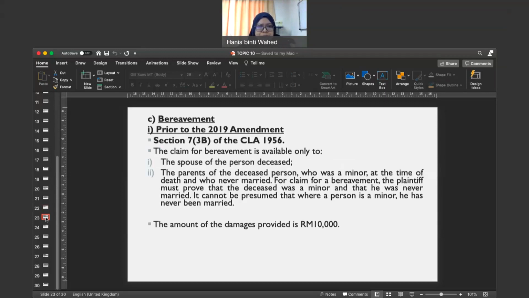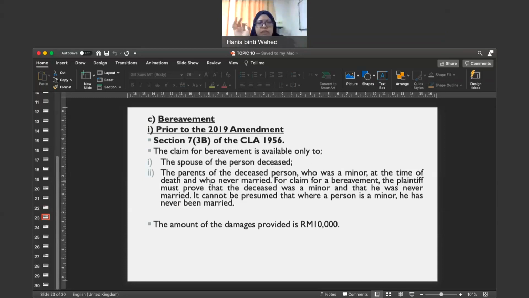Bereavement, yeah. Macam apa yang saya cakap tadi awal-awal tadi, saya cakap ada amendment kan, amendment pada section 7 where the amendments add the claim for bereavement. Before this, no claim for bereavement, but later there's claim for bereavement. And then there's also another amendment that increased the amount of bereavement. Okay, let us look at this claim, yeah, claim for bereavement.